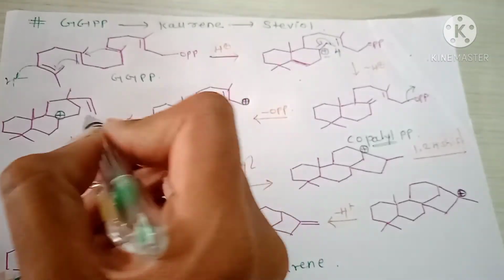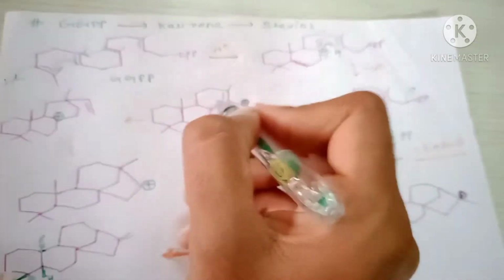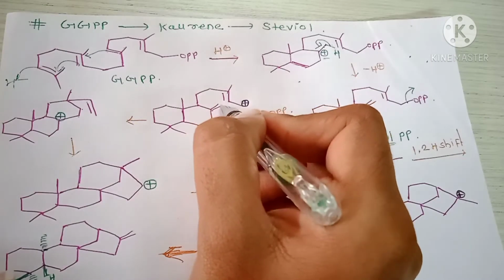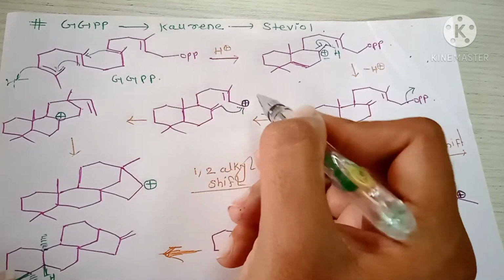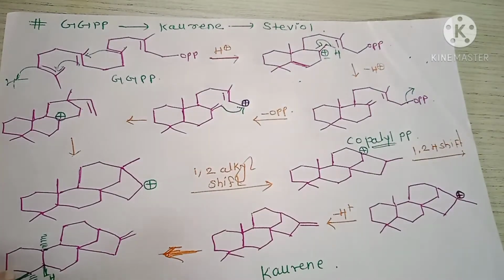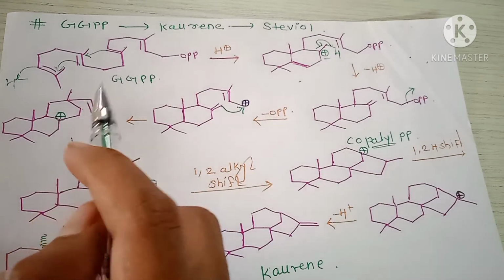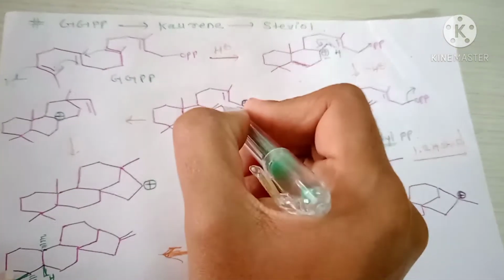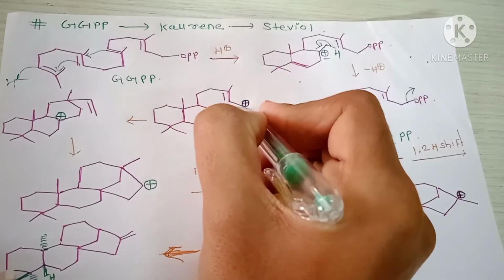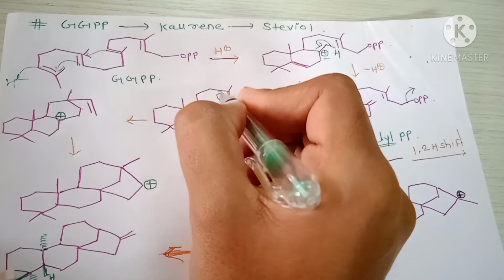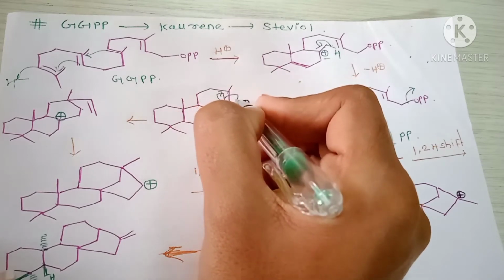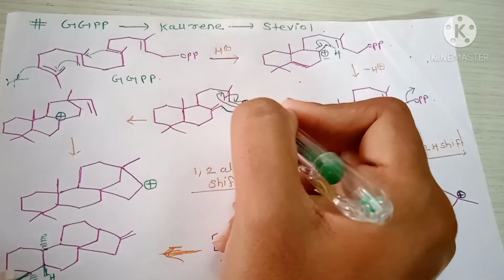Next step is this pi bond attacks here and stabilizes the positive charge and the formation of this. This pi bond attacks here and this bond shifted here.